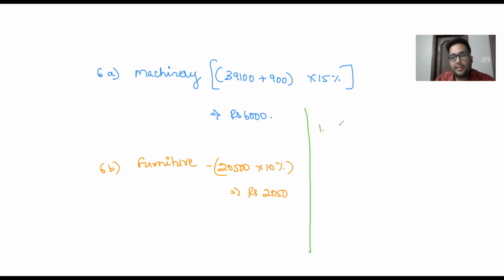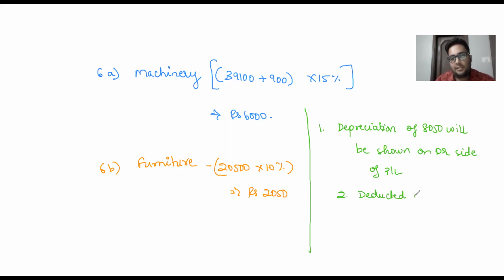The first treatment is depreciation of 8,050 will be shown on the debit side of the P&L account, and then depreciation will be deducted from the fixed assets in the balance sheet. From machinery, we are going to deduct 6,000. From furniture, we are going to deduct 2,050.